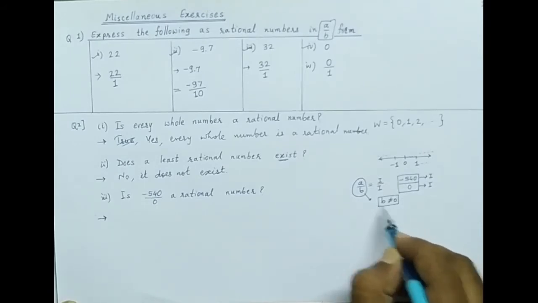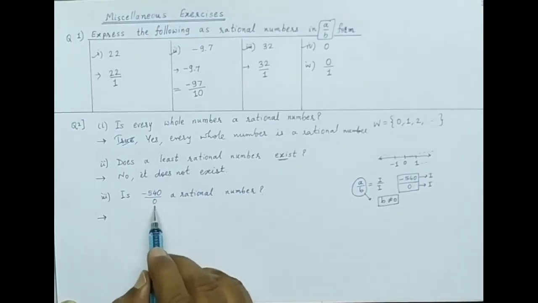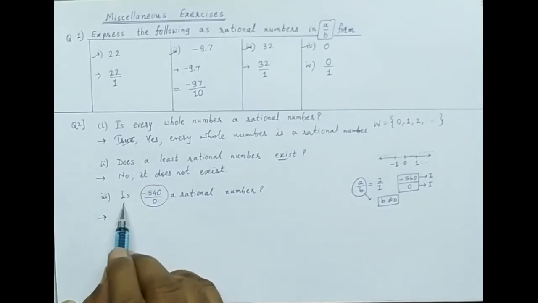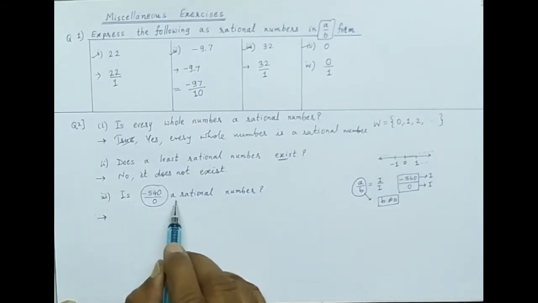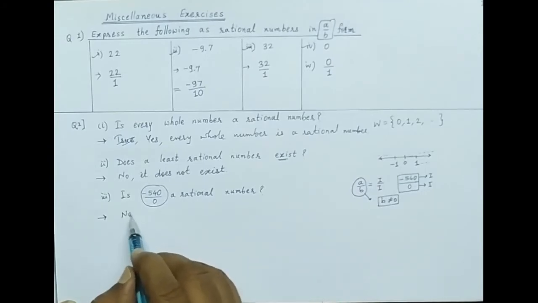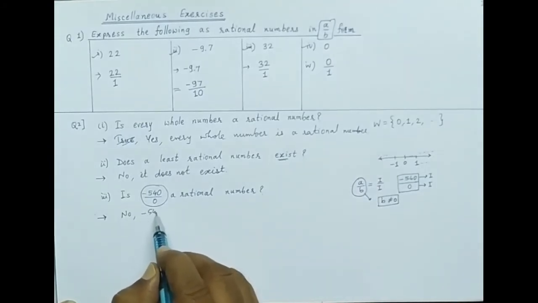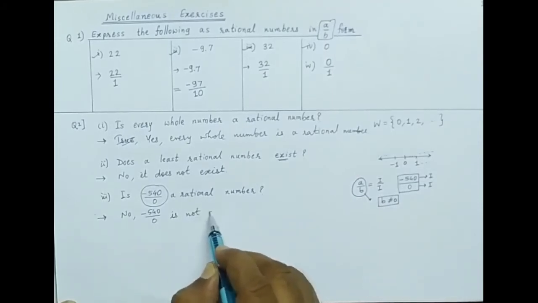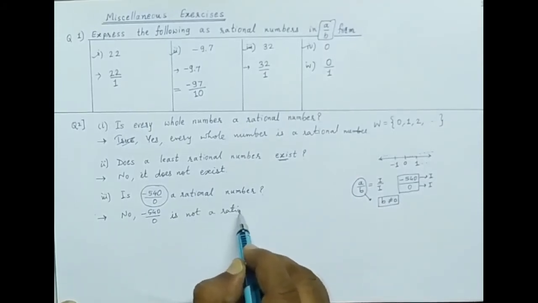Division by 0 is not permissible. So here the denominator is 0, so this is not a rational number. The question asked, is this a rational number? No. Minus 540 upon 0 is not a rational number.